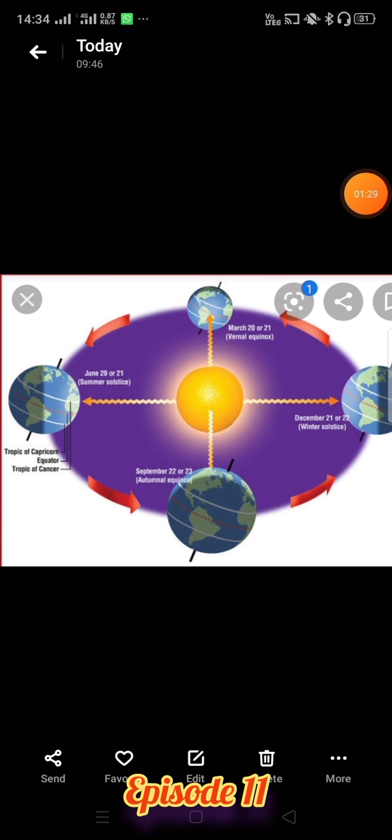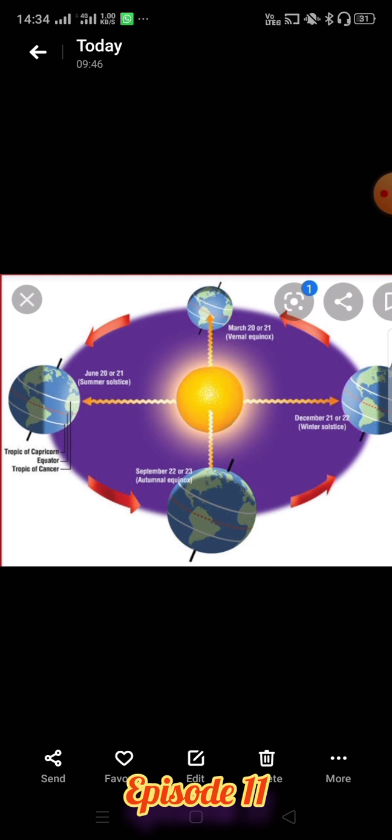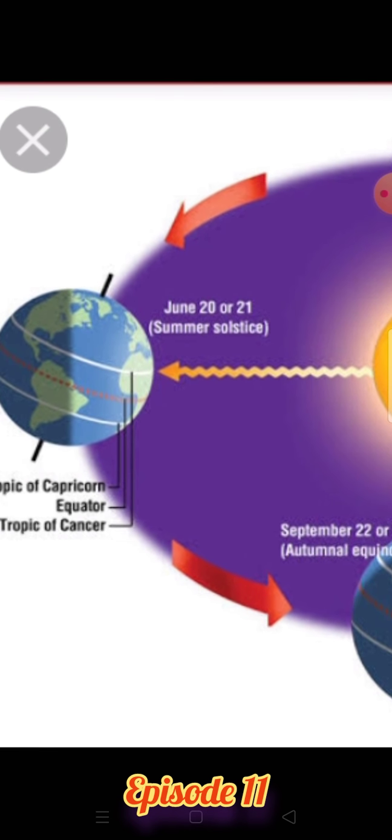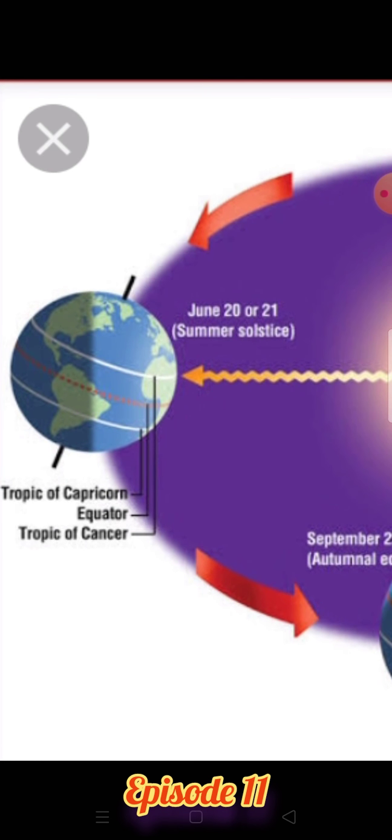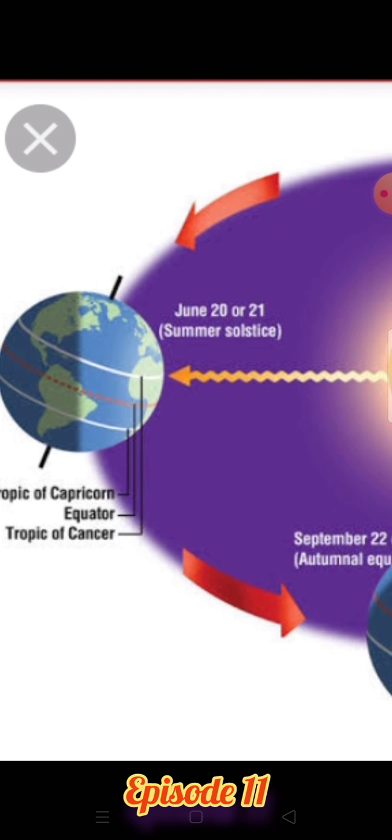Here you can see the diagram of the revolution of the earth around the sun, and at this time the earth takes 4 major positions. Here we are going to discuss the first position, that is the summer solstice. During the summer solstice the Tropic of Cancer receives the direct rays from the sun, and as you know, the Tropic of Cancer passes through the center of the country, so that is why in India this is the summer season.